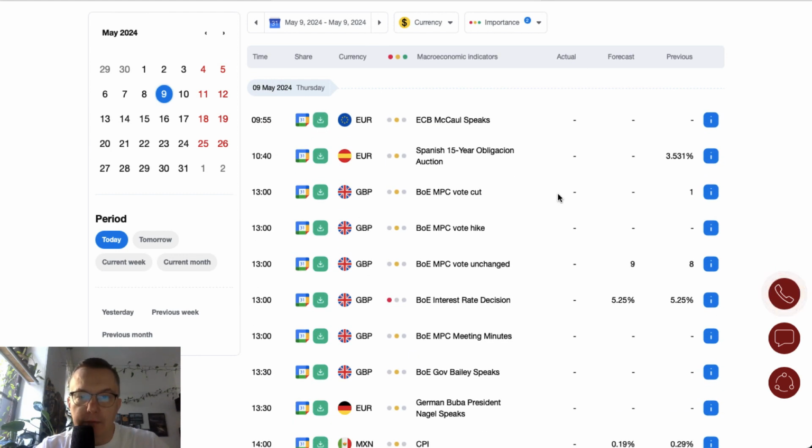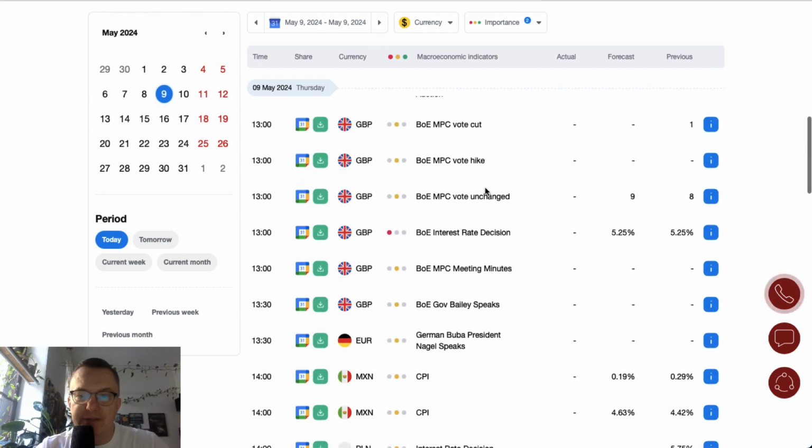ECB's Macau will give a speech at 5 to 10. Then we have a bunch of data from the Bank of England. The Bank of England interest rate decision is scheduled for release at 1 p.m., and market participants expect the Bank of England to hold the rate at the level of 5.25%. Together with the interest rate decision, the Bank of England will release the MPC vote cut, vote hike and vote unchanged data, together with the MPC meeting minutes.